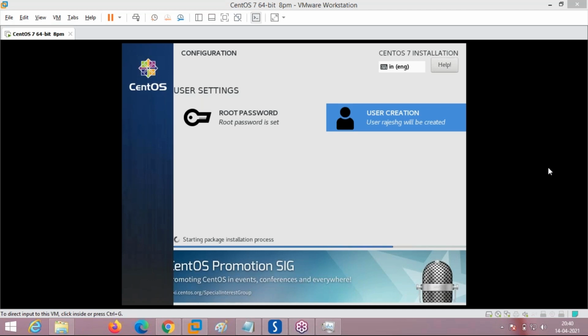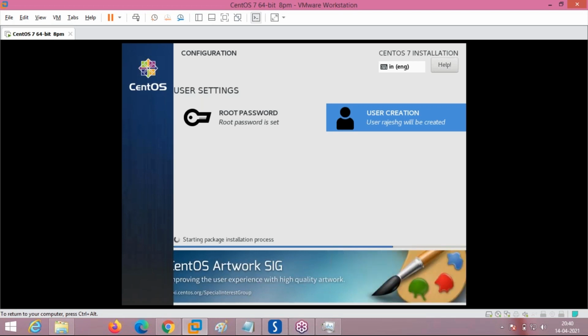Okay, now the installation will start. It will show you here. Then after the installation is running in the background, we will see other topics of Linux administration. We will see file system hierarchy and all.